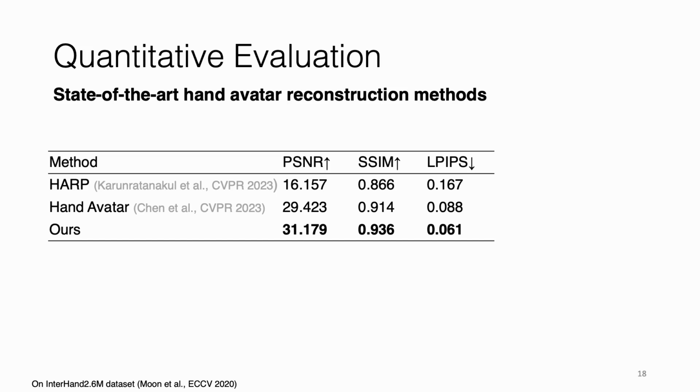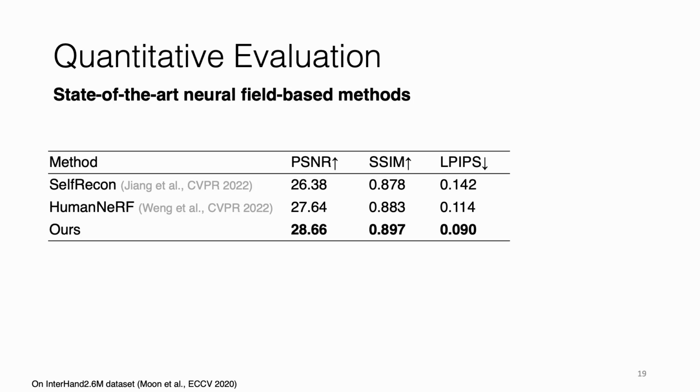We also quantitatively evaluate our method against state-of-the-art hand reconstruction methods and observe that our method outperforms on all the metrics. We also compare our method with neural rendering based implicit models and observe that our method consistently performs better because of our physically based model.